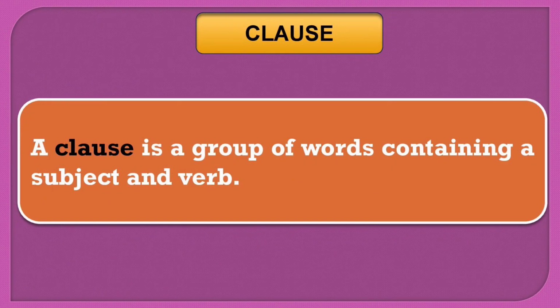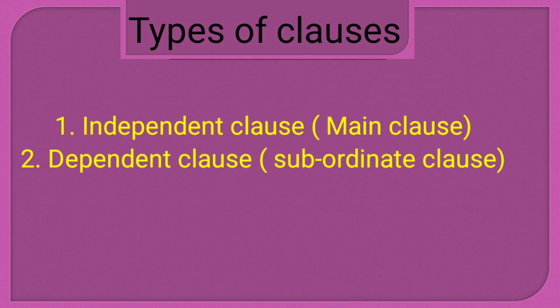Let's move to clause. A clause is a group of words containing a subject and a verb. Once again, a clause is a group of words containing a subject and a verb. It means a clause has a subject and a verb. There are two kinds of clauses. The first one is independent clause and the second one is dependent clause.